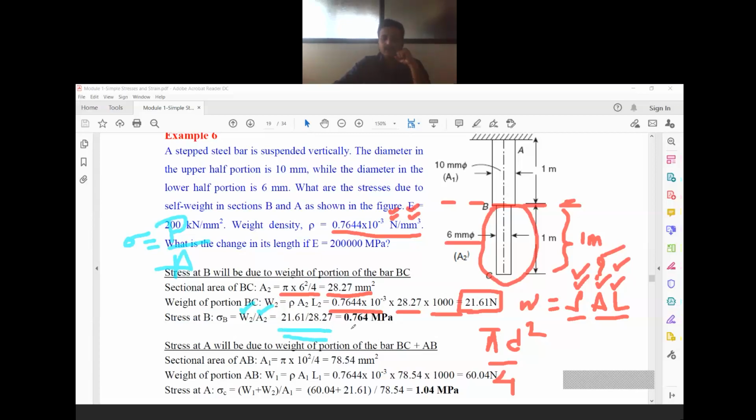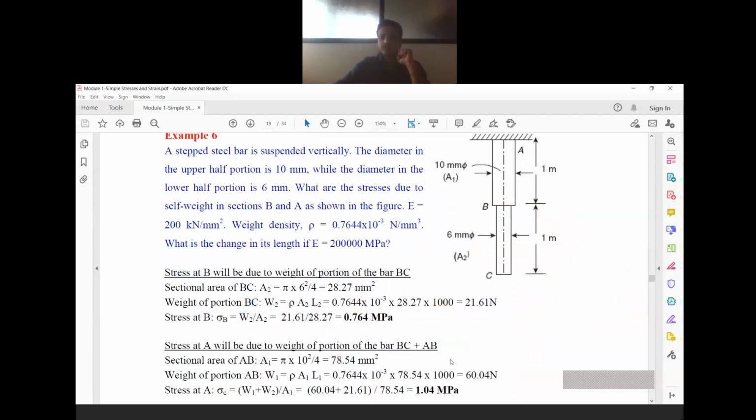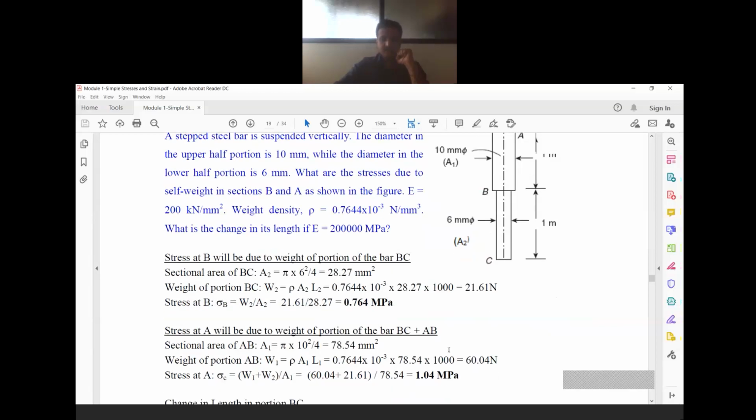28.27. So divide 21.61 by 28.27. You will get the answer as 0.764 Newton per mm square. Okay, so this is the stress at section BB. This is how we have to calculate the stress at section BB.